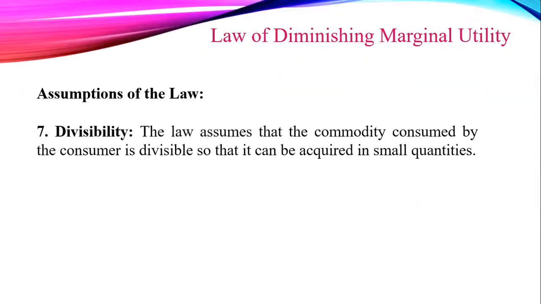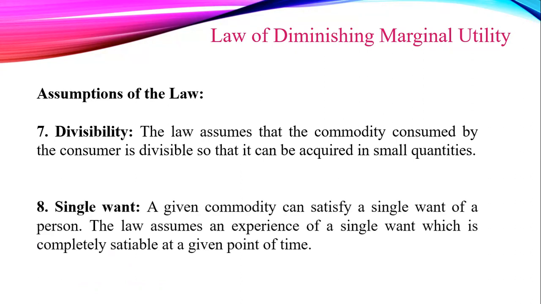Now, the next assumption is divisibility. The law assumes that the commodity consumed by the consumer is divisible so that it can be acquired in small quantities. The law of DMU assumes that the commodity consumed is divisible. Means what? This is because divisibility would enable the consumer to acquire the commodity for quick consumption. However, there are certain products which cannot be easily divisible, and therefore the law of DMU cannot be applied on such products.